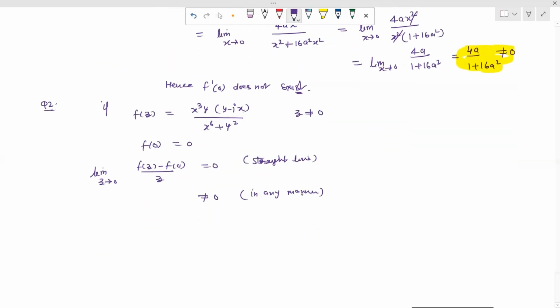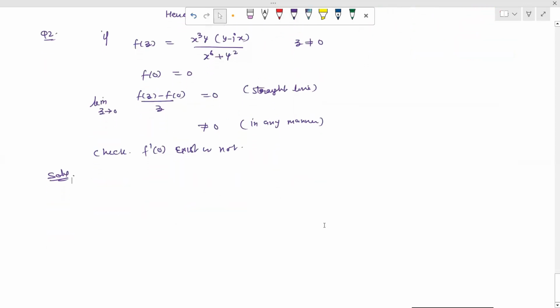So check whether the derivative f dash naught exists or not. Same thing we will do here as per the previous question. Now we take the cases. So we take case first. In case first, we do the same thing. We take the straight line, so we take the straight line y equal to mx.